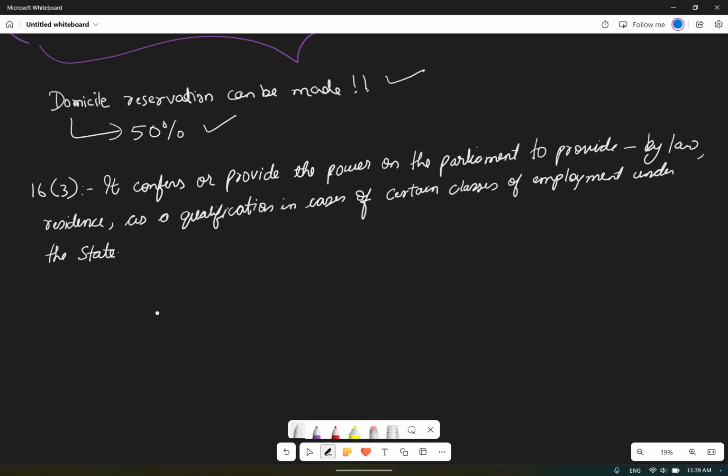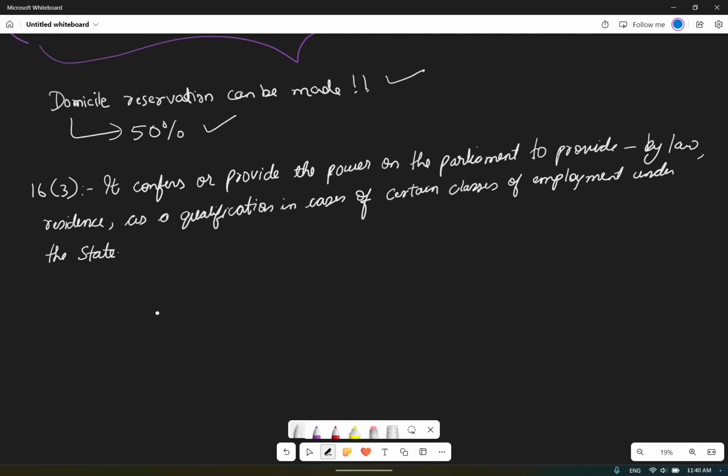So in that case we'll have a translator from the government tourist agencies. Now for the translator, residence can be a qualification. Let us suppose there is a translator who says, I am from Andhra Pradesh, I know Telugu, and I can easily explain in Telugu to them, and I can easily translate into Hindi and English also, if more people are there. So in such cases, residence can be made a qualification for them.